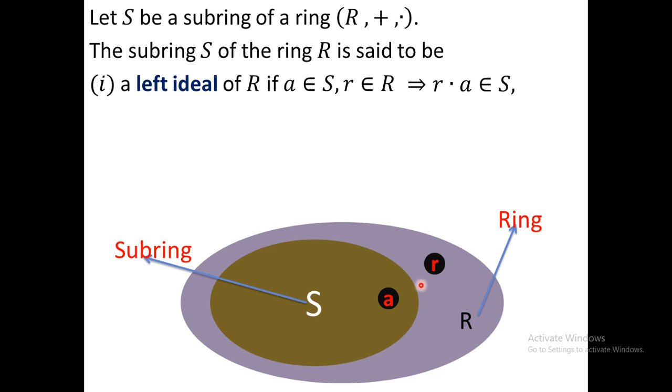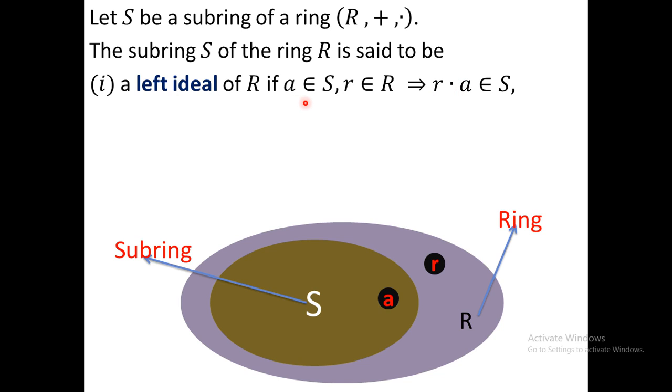However, if r is outside of S, then what happens? In that case, we get the definition of ideal. Here we can see that in r·a, the element of the ring is on the left side of the element of the subring. For that purpose, this is called a left ideal.